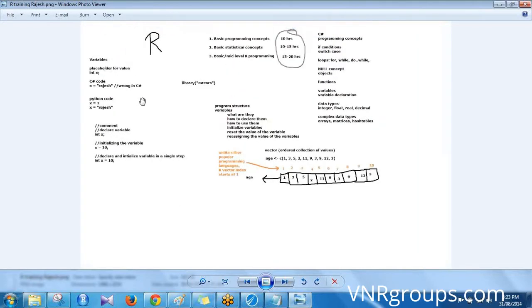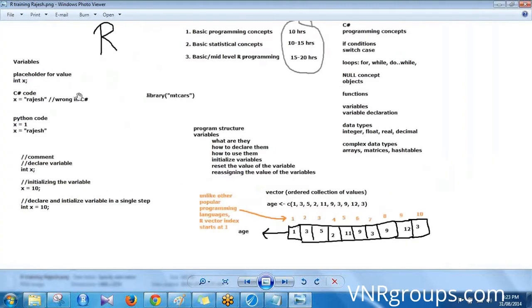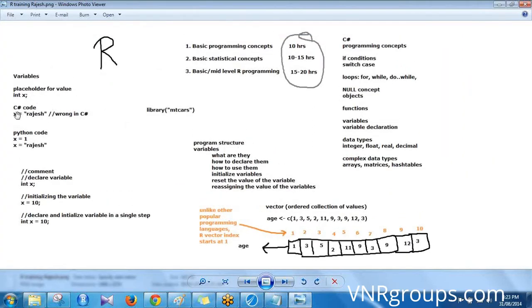Did you see that? Last class we saw the variable declaration where it's integer x. See that? This gave an error, because integer x will hold only integer values, and you can't assign text values there. So this is in C#. If you try to write this code, the compiler will throw an error to complain. Whereas in Python it is pretty fine.